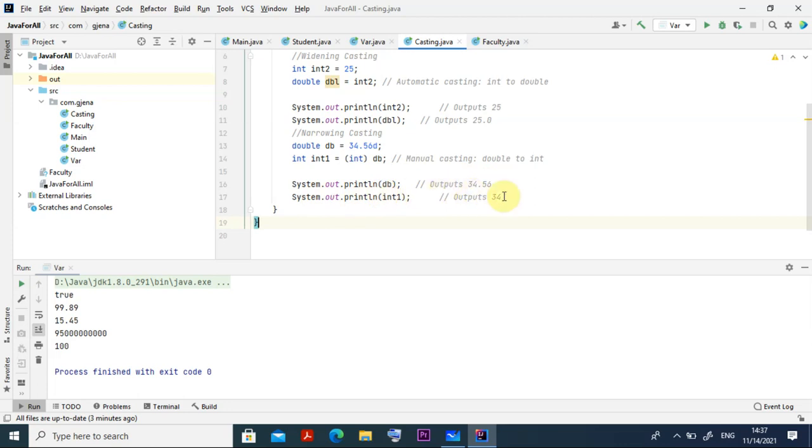Okay, so let us see whether that is running or not. So what is our class name, what is our file name? File name is casting, right? So now I am going to run this program. 5 4 3 2 1 0, you can see everything there as it is. So 25 is the integer, where you are making it double, so it is coming 25.0. Then initially it is 34.56, and I am converting it to integer. Everything is possible.